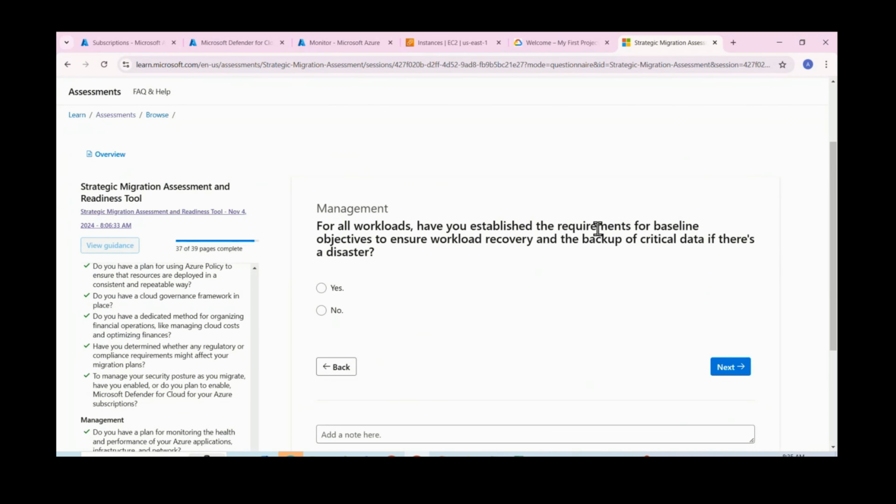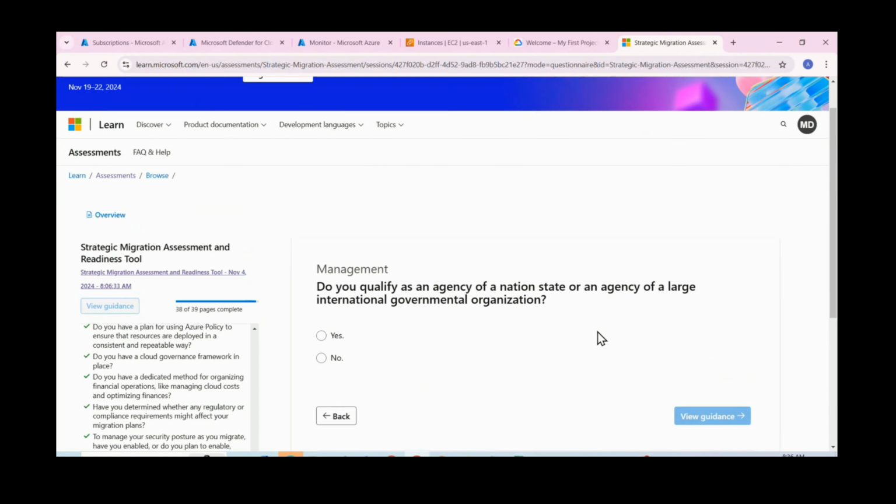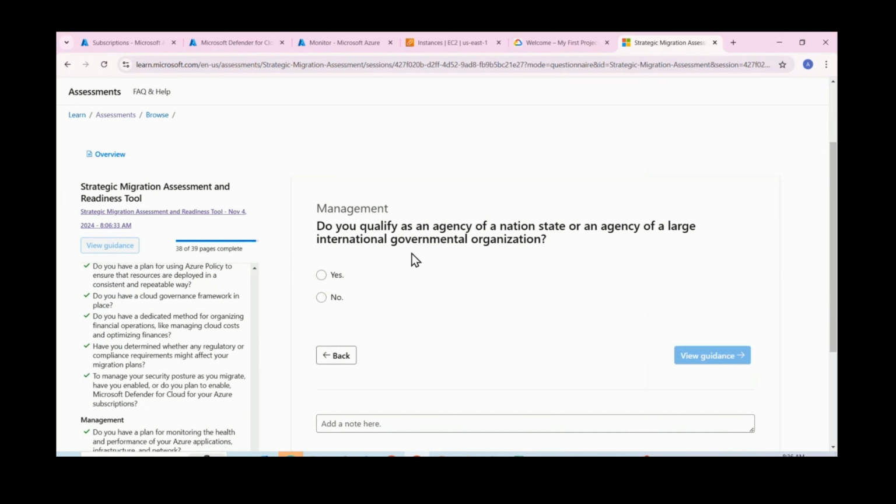Next one. For all workloads, have you established requirement baselines, workload recovery, backup related scenarios, also disaster recovery? Do you have a plan for workloads once you move these environments to the cloud? No, currently we didn't set up any baseline, right? So let us see. Do you qualify as an agency? We don't have, right? International or something, we don't have.